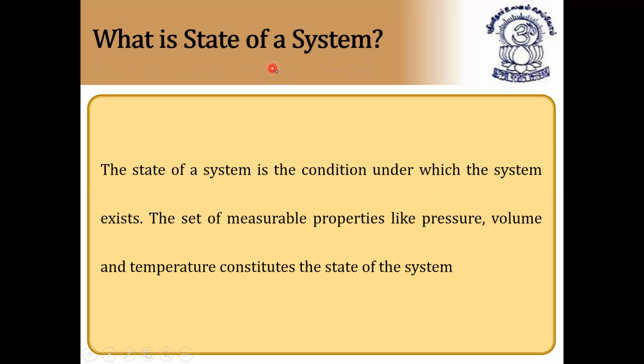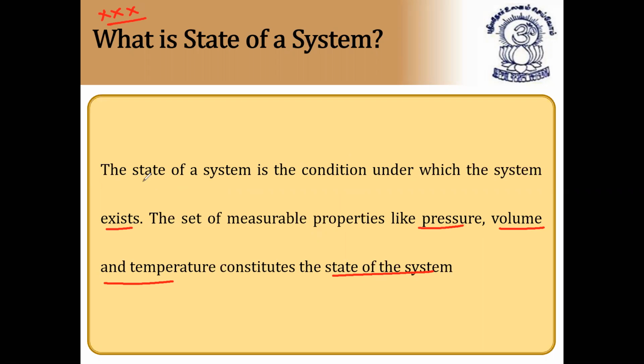Next, what is the state of a system? Very, very important. From here onwards, it is important for objective exams. What is a state of a system? The state of a system is the condition under which the system exists. The set of measurable properties like pressure, volume, and temperature constitutes the state of the system. We can say whether the state of the system is solid, liquid, or gas. That is called the state of the system.